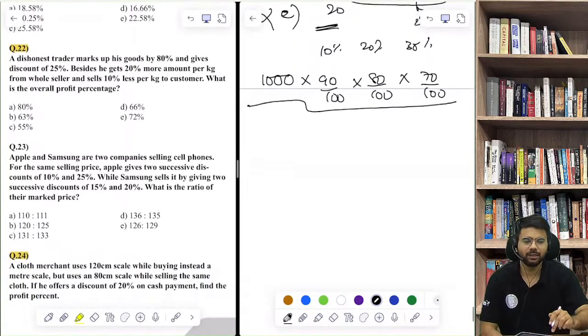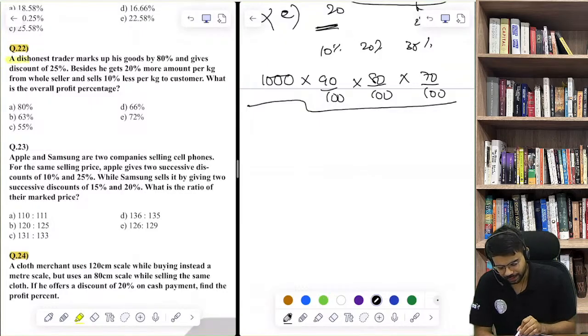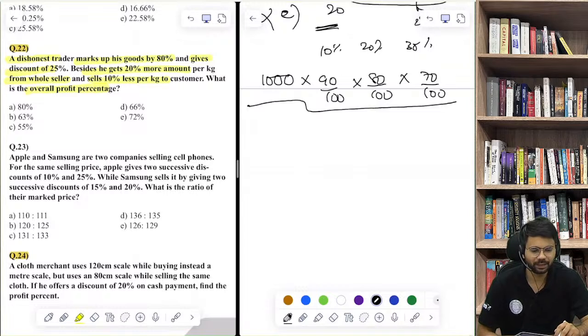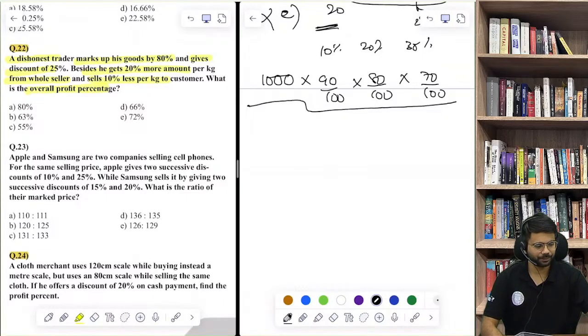Question number 22. A dishonest trader marks up his goods by 80% and gives discount of 25%. Besides, he gets 20% more amount per kg from the wholesaler and sells 10% less. What is the overall profit percentage? इसको try करेंगे एक बार.